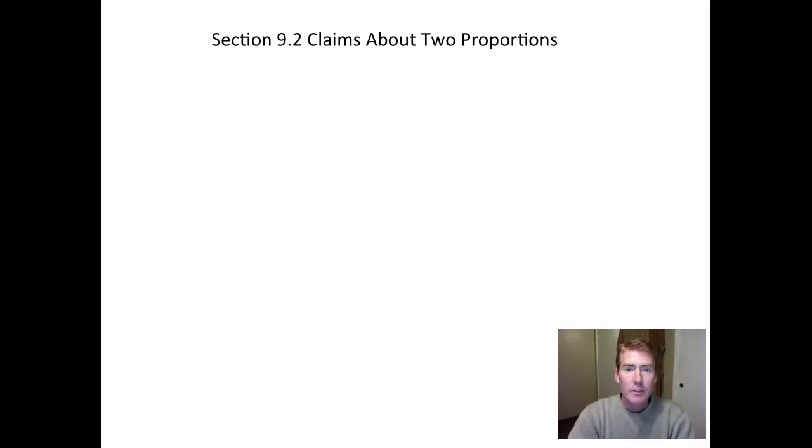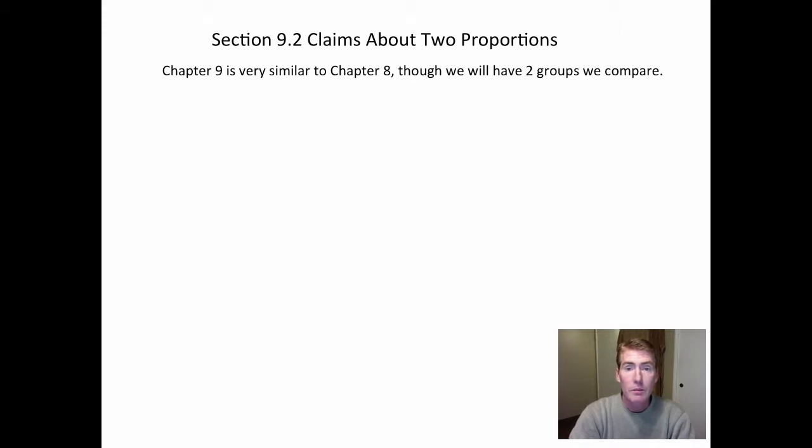Well, we've made it to Chapter 9. Chapter 9 is going to have things that are very similar to Chapter 8: claims about the mean, claims about the standard deviation, claims about proportion. The only difference is we're going to have two groups. So we'll have, for example, for men, what proportion are smokers? For women, what proportion are smokers? Stuff like that.